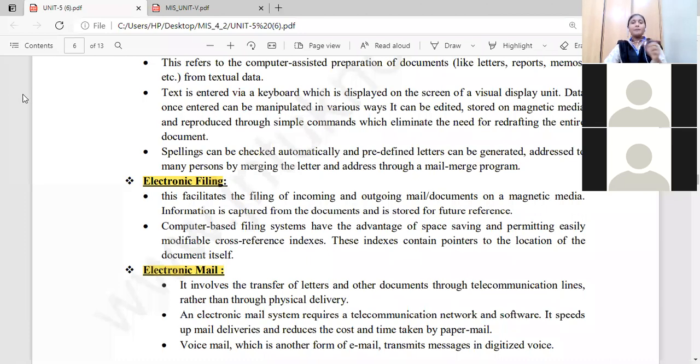Basic format correct anukondi, some message you want to change, so we can eliminate certain things and there is no need to redraft the entire document. So whatever modifications we require, we can do those modifications in that particular document. All of you guys know that. So spellings can be checked automatically. In a word processor, if you provide that spell check, it works automatically when you are entering that.